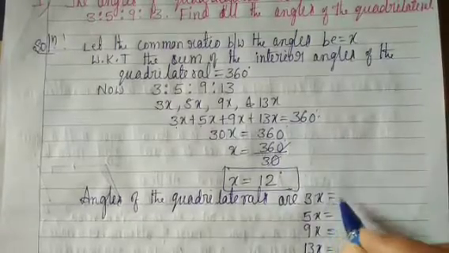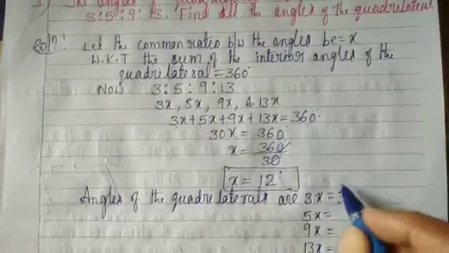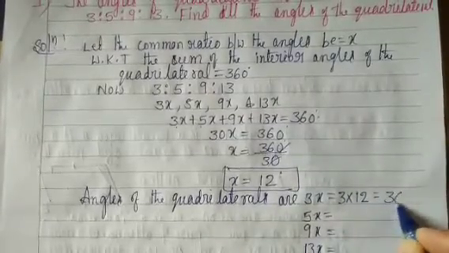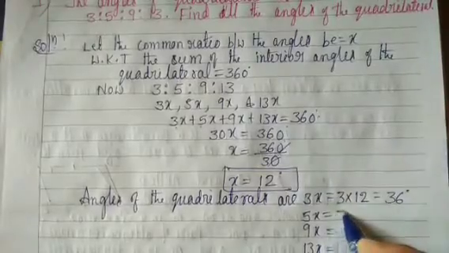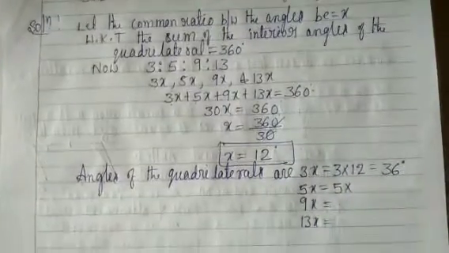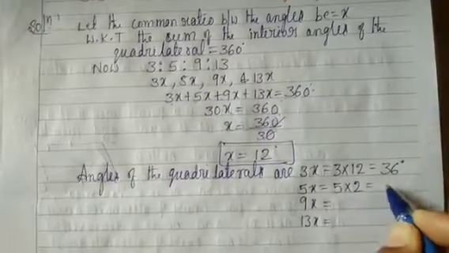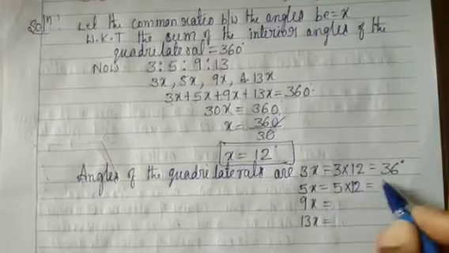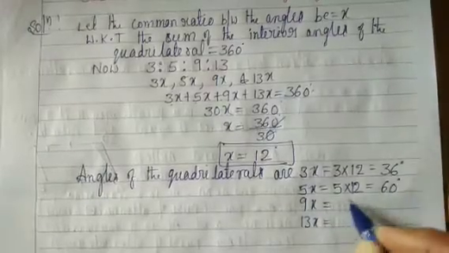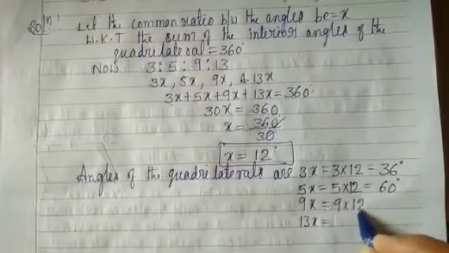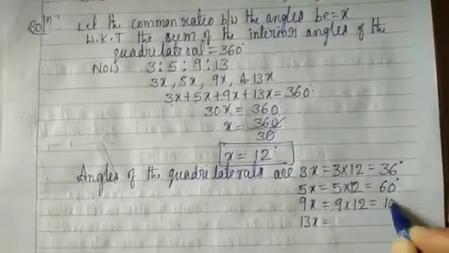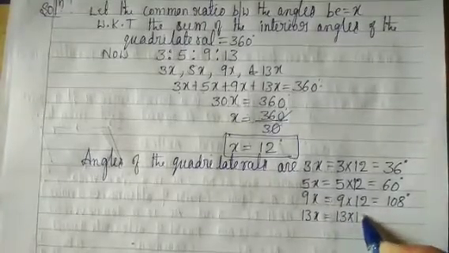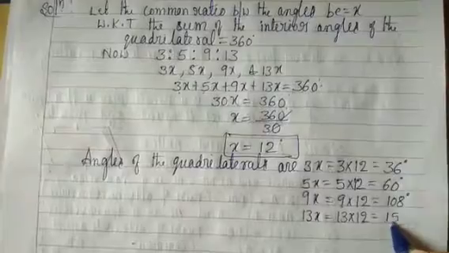First, 3 into the value of x, x is equal to 12 degrees: 12 threes are 36 degrees. 5 into 12 is 60 degrees. 9 into 12 is 108 degrees. And 13 into 12 is equal to 156 degrees.